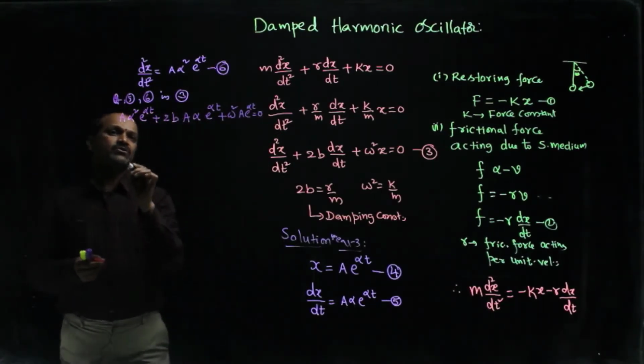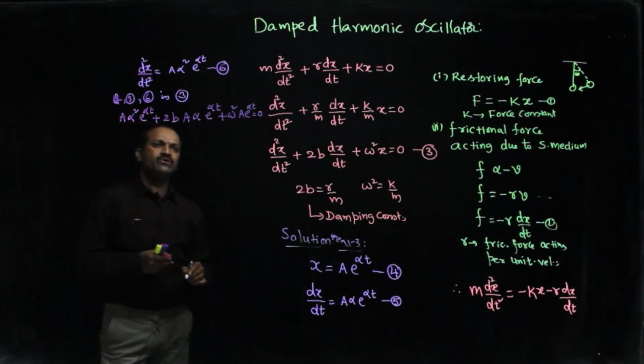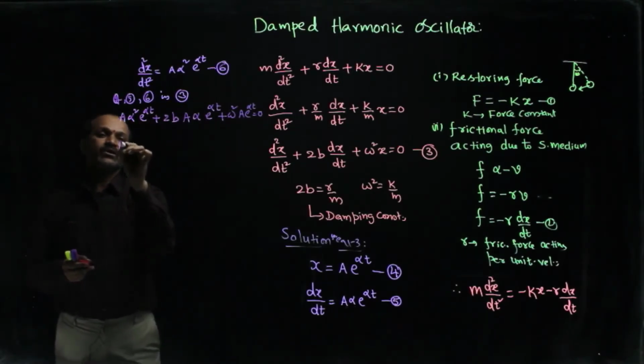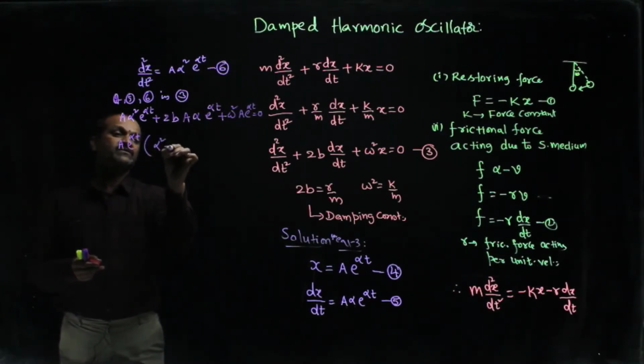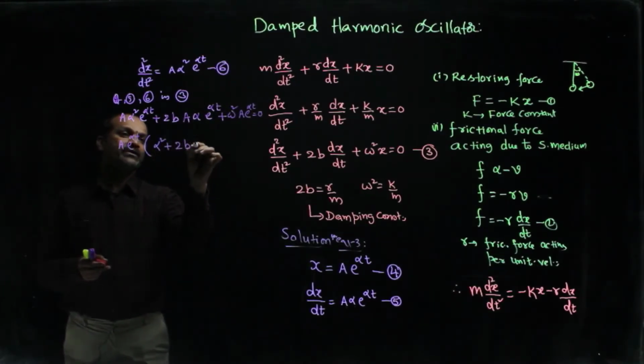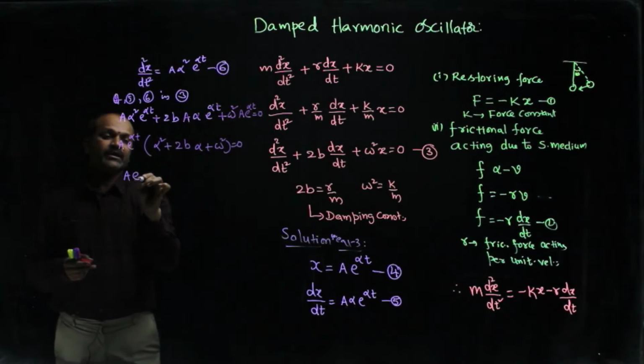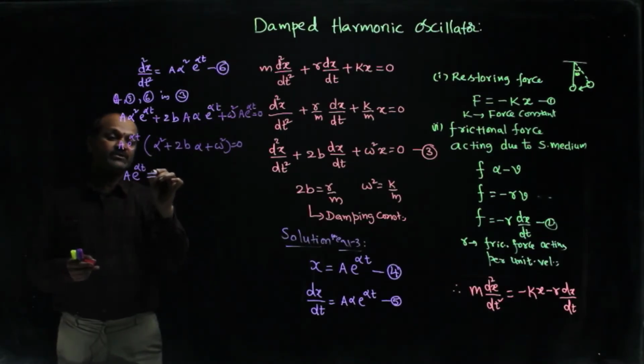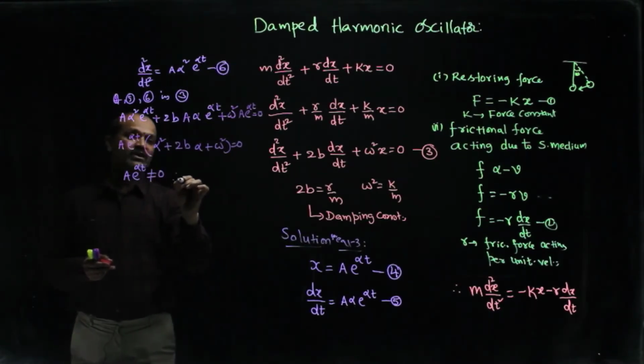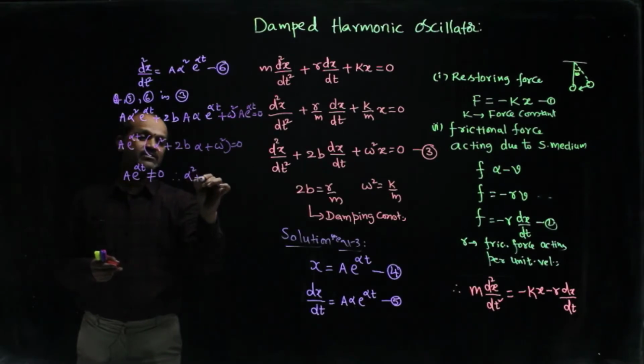Okay, so here we can take a into e power alpha t common, then we get alpha square plus 2b alpha plus omega square equal to 0. A into e power alpha t cannot be 0, therefore the only possibility is that this equation must be 0.